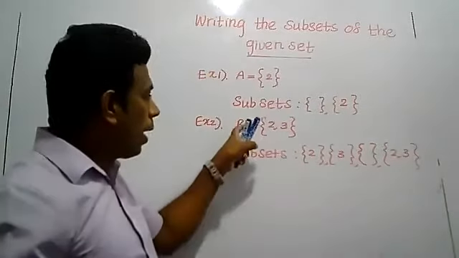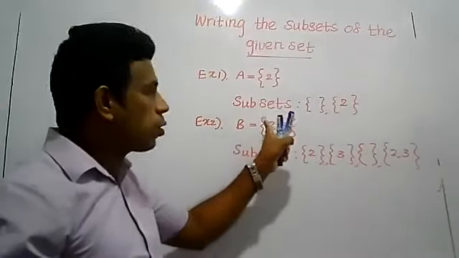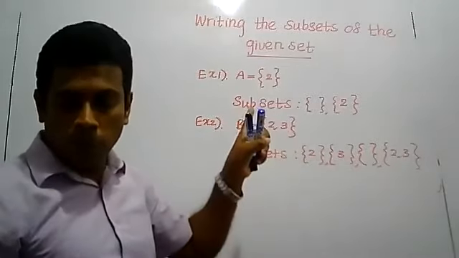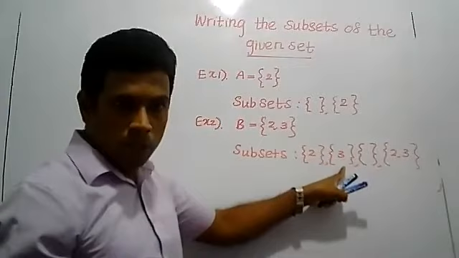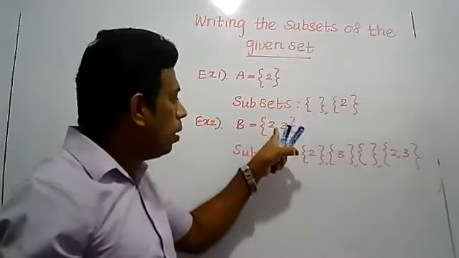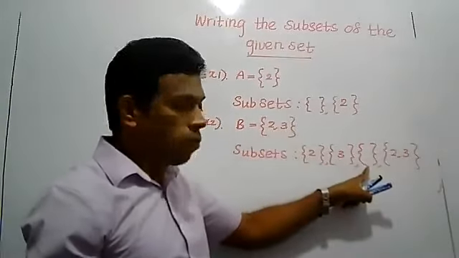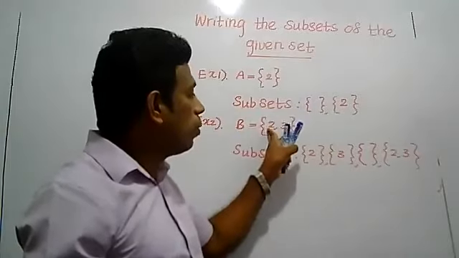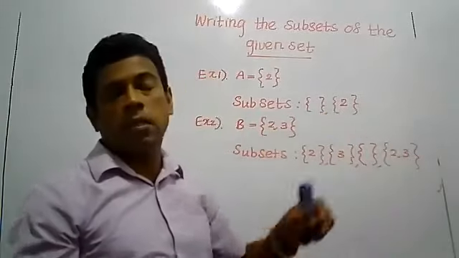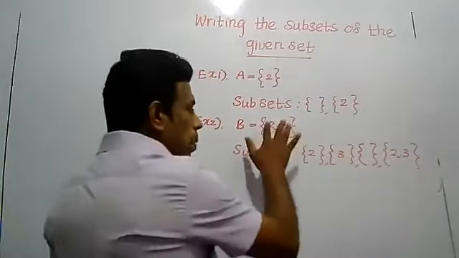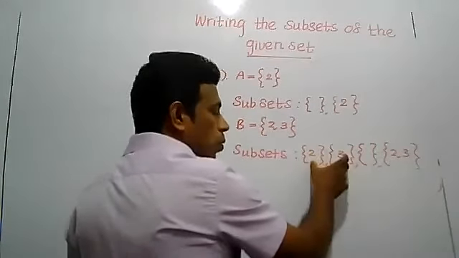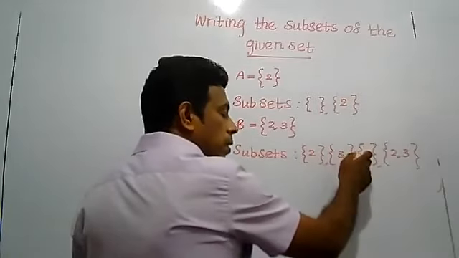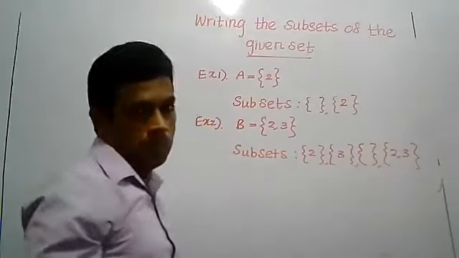Right? When you write set B, it has 2 elements. Subsets: when you write 1 element each, 2 and 3. Then the null set is also a subset. When you take 2 and 3 together, that is a subset. So 2 is a subset, 3 is a subset, the null set is a subset, and the given set is a subset.